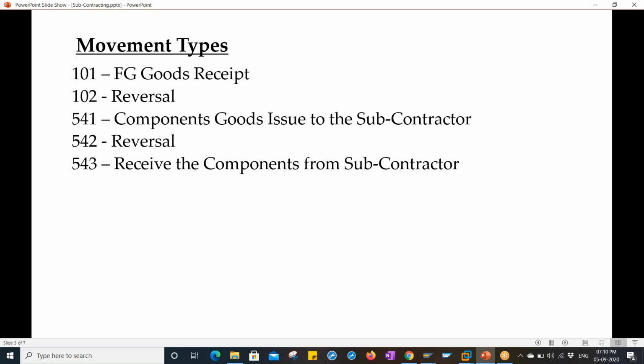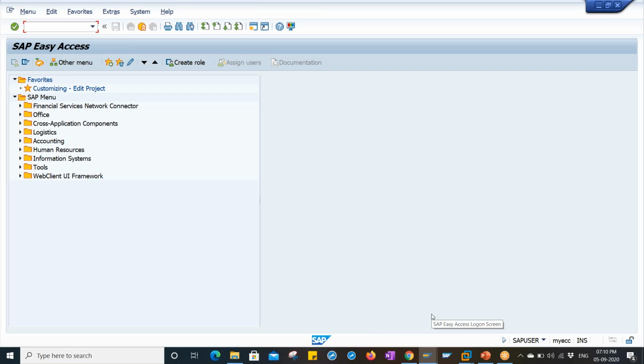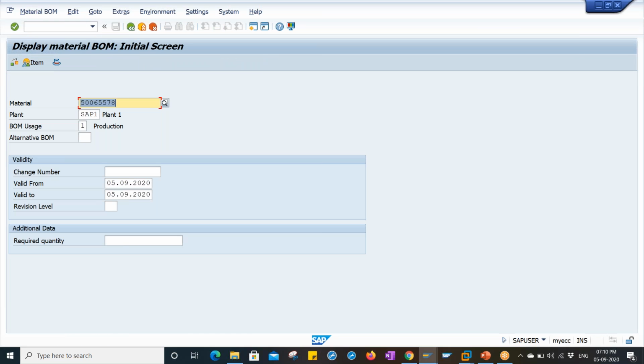Okay, so let me log into the system right now. First, the subcontracting process is integrated with the PP module. So first of all we are going to create a bill of material. Bill of material means a list of components. You enter the finished product over here, and you enter the plant and the BOM usage. For production we are going to use 1, and from the sales point of view we are going to use 5.